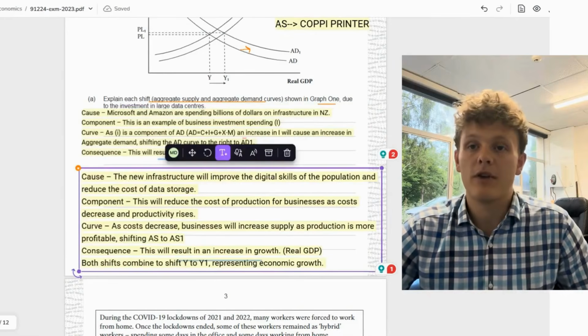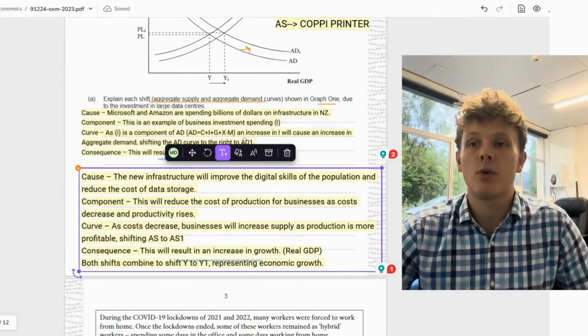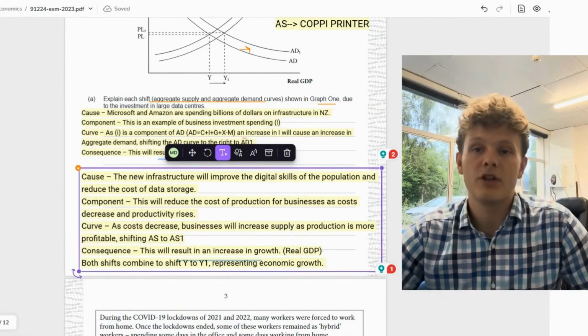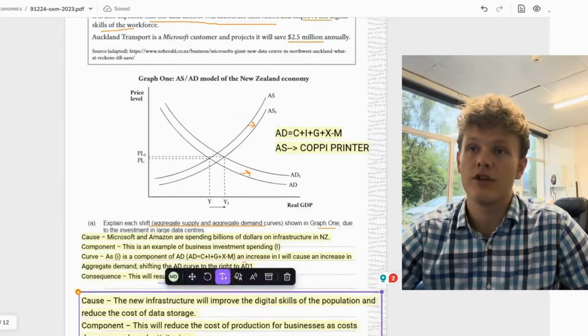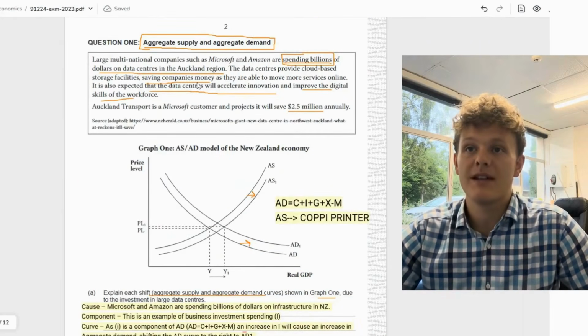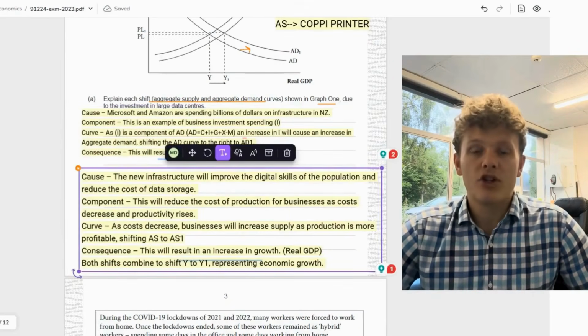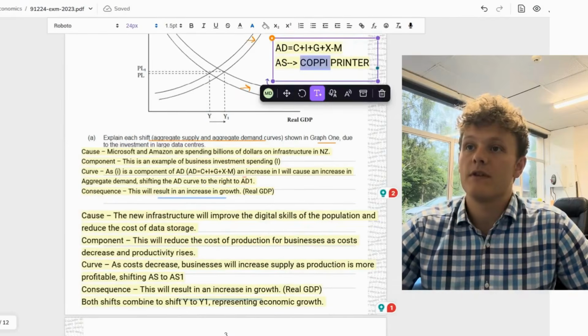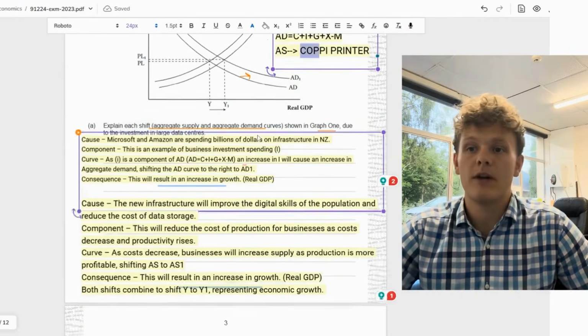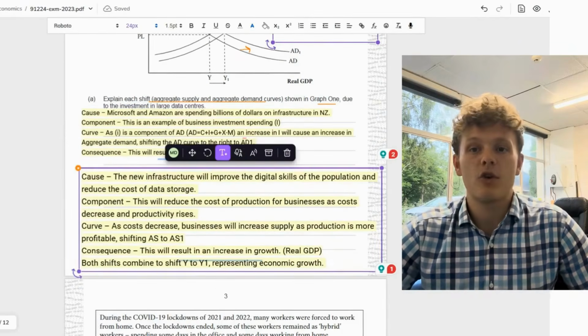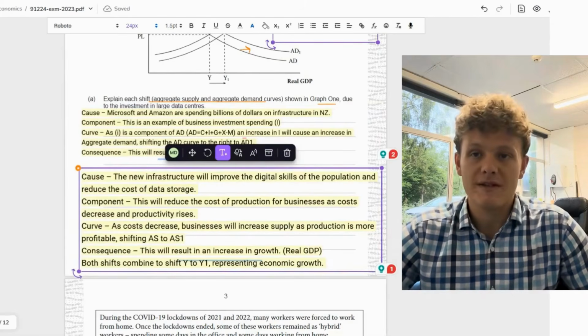So for aggregate supply, the cause is going to be the new infrastructure will help improve the digital skills of the population and reduce the cost of data storage. And we're going to get that right from the task here, saving companies money, and the data centers will accelerate digital innovation. This will reduce the cost of production. So cost of production is the reference to the first part here, COP for aggregate supply. For the business, as costs decrease and productivity rises.